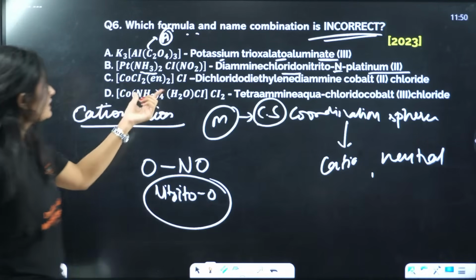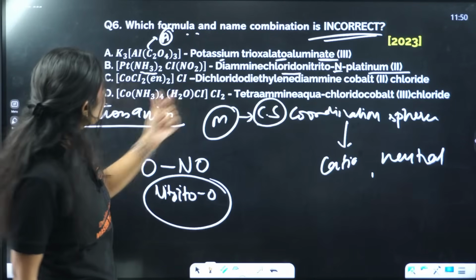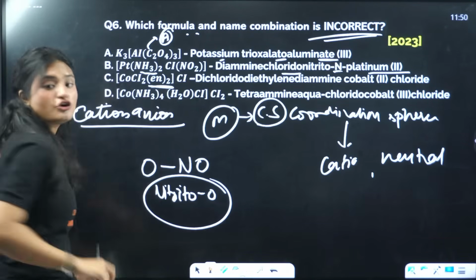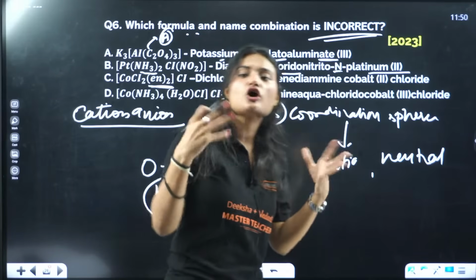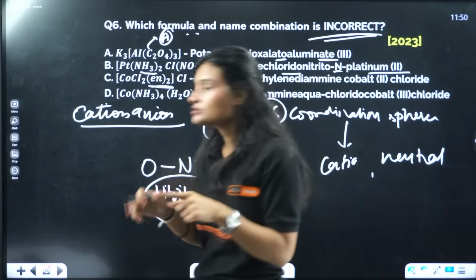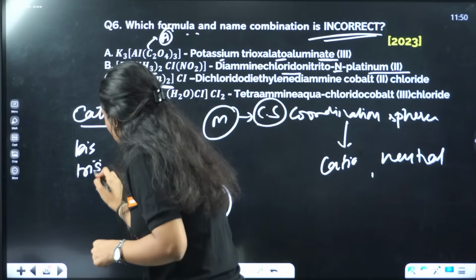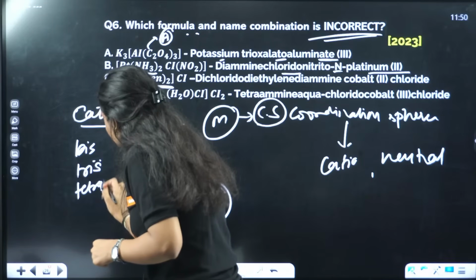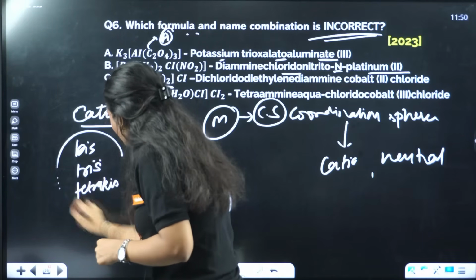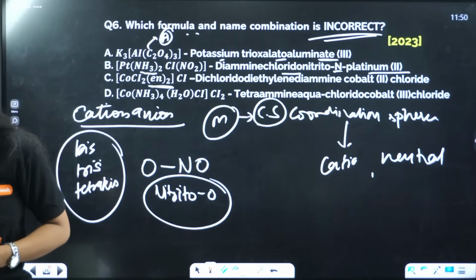Okay, this one dichlorido, bis. Okay, for ethylene diamine or any other complex ligands, we don't use di, tri, tetra. What do we use? Bis, tris, tetrakis. Bis, tris, tetrakis. Okay.